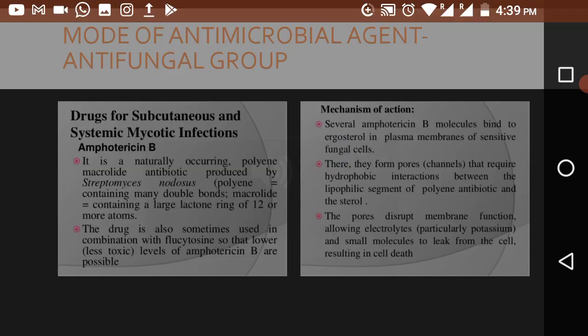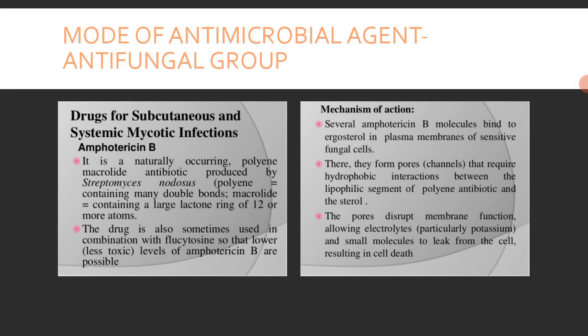Now as we know, potassium is responsible for maintaining the solute concentrations and the pH inside the cell, and if all the potassium is lost from the fungal cell, then ultimately the cell will die.